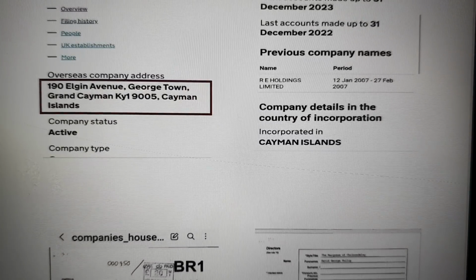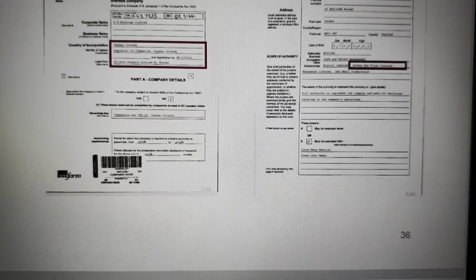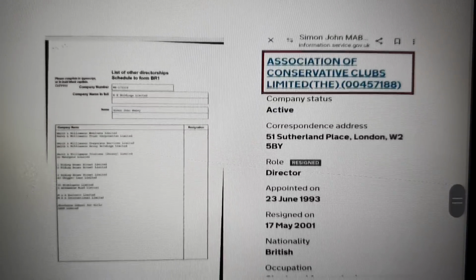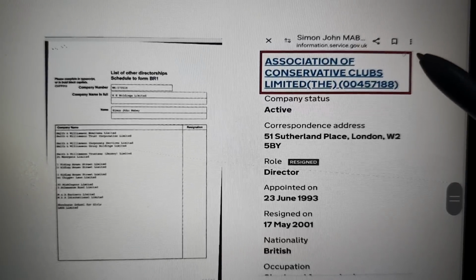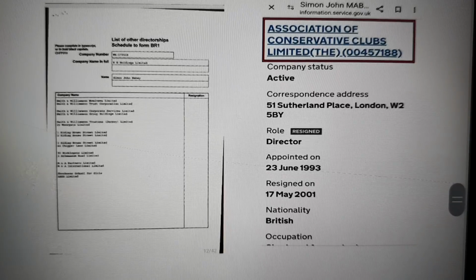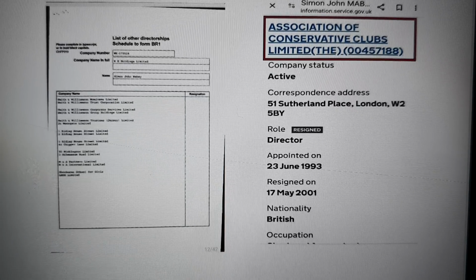James Bond, if you don't know, GoldenEye was a James Bond movie. Now remember, James Bond, what do we associate James Bond with? Lasers. Freaking lasers, man. It's my cool accent. Lasers. Now that's important. You need to remember that because of the directed energy systems that we're going to be talking about later. But we'll come back to that later. So with the same person, links to now the Association of Conservatives Clubs Limited, in brackets, the. So that's how we can be fairly sure that that was Rishi Sunak, but that false details have either been put on by Wikipedia or by whoever entered Rishi Sunak as a member of that company.